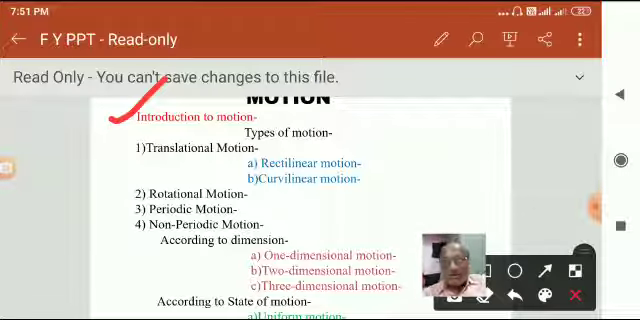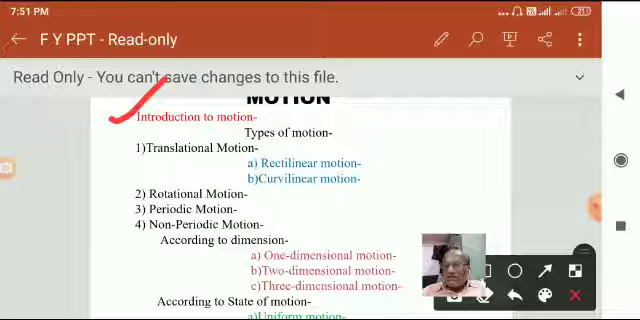Now second is two-dimensional motion. If the motion is along a curved path in a plane, it is called two-dimensional motion. In two-dimensional motion, we require two coordinates to specify the motion. Now third is three-dimensional motion. If a particle is moving in space, it is called three-dimensional motion. Here we require three coordinates to specify the motion.